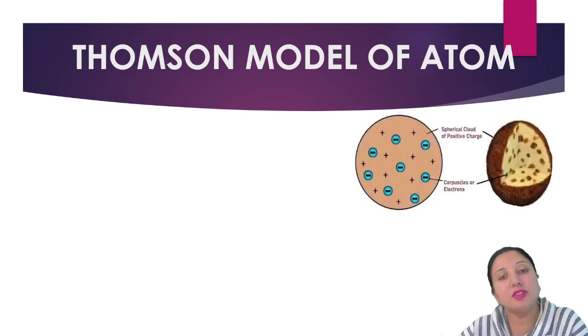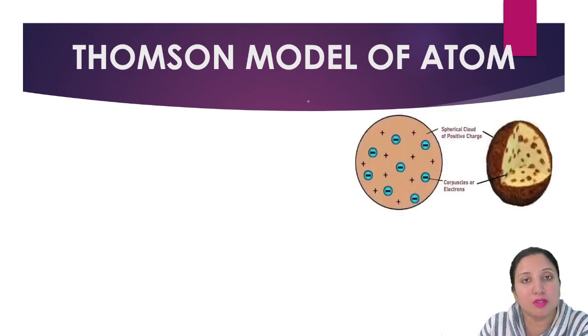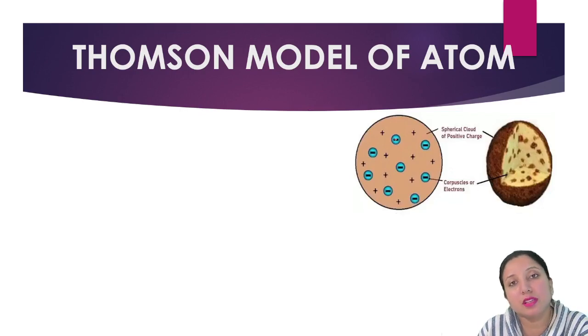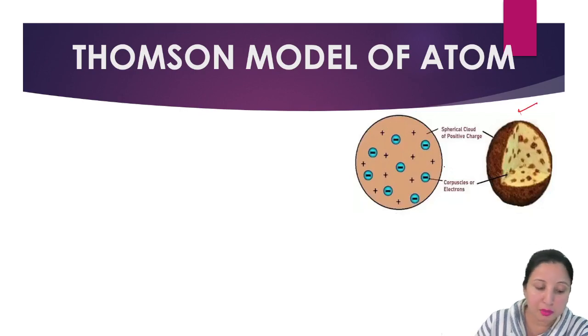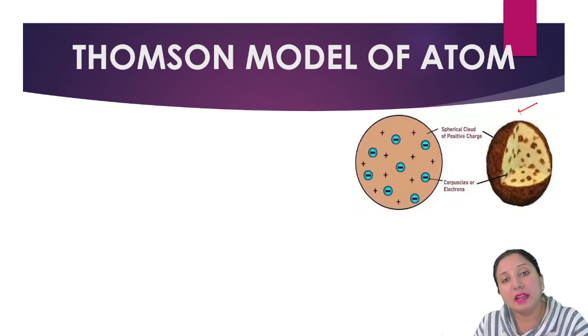Now, when we are talking about the J.J. Thomson model of the atom, he correlated the atom structure to a pudding. He said that the pudding is going to have the positive charge.